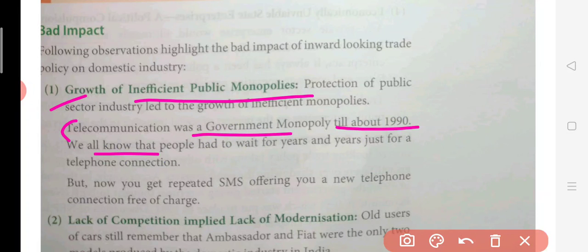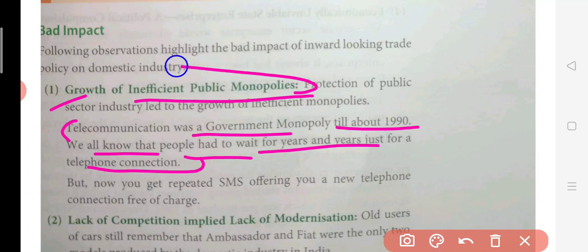So, we know this very well. All these government companies performed very poorly. If you wanted to get a telephone connection, you would have to wait for many years. So this was the condition, such a poor service. These were inefficient government companies that were not able to produce even the service, and still they were being run by the government without any problem.